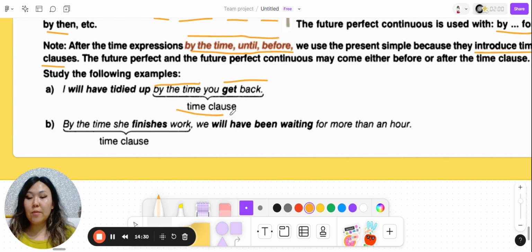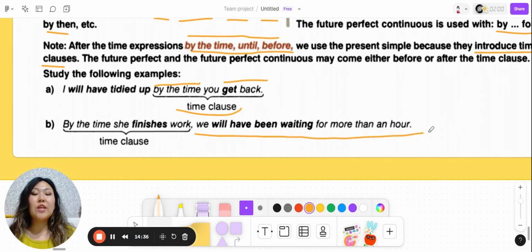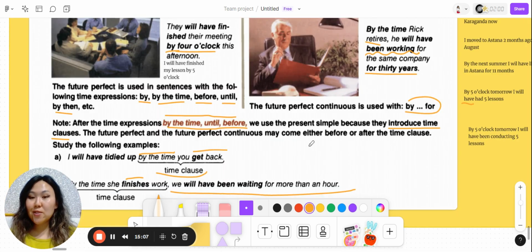Next one, yeah, it's time clause. By the time she finishes work, we will have been waiting for more than an hour. So again, after by the time, we need to use present simple tense. So that's all for today.